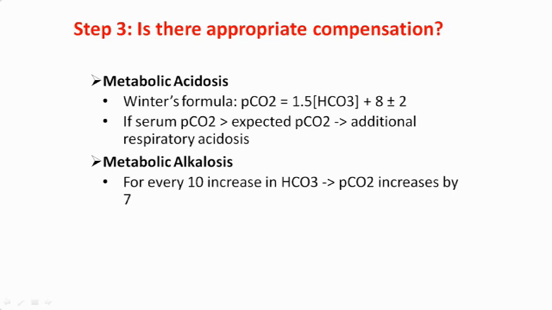To look at whether the respiratory compensation has been done adequately or not, you have to see whether the PCO2 level has decreased adequately, and for that you have this formula: PCO2 should be 1.5 times bicarbonate plus 8, plus or minus 2. That is in metabolic acidosis.